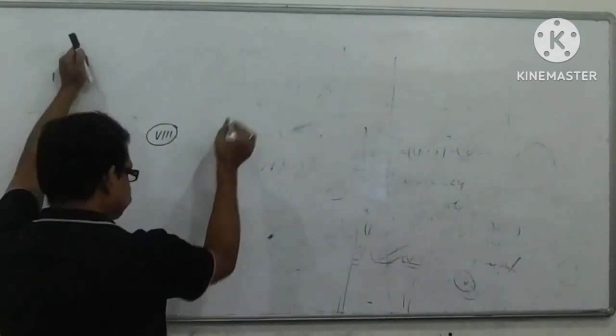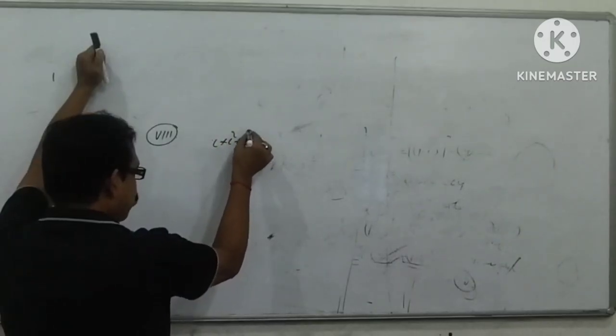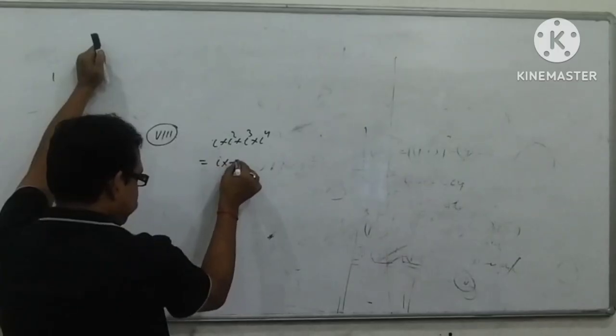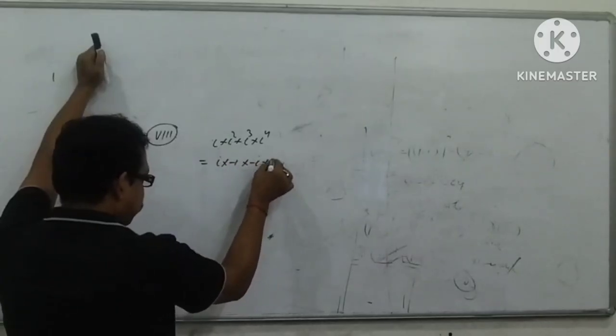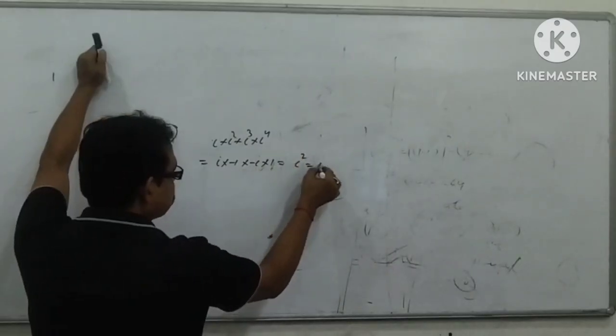Suppose i × i² × i³ × i⁴. Its value is what? i × (−1) × (−i) × 1, which is −1.